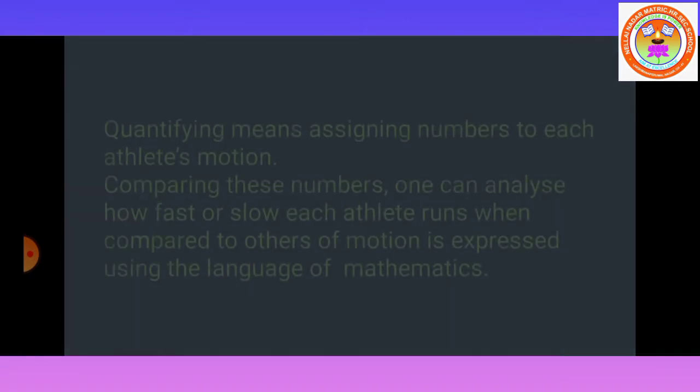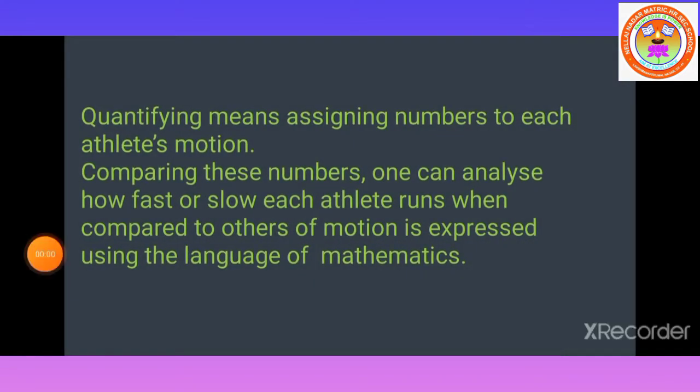You must know the meaning of quantify. Quantifying means assigning numbers to each athlete's motion. Comparing these numbers, one can analyze how fast or slow each athlete runs when compared to others.